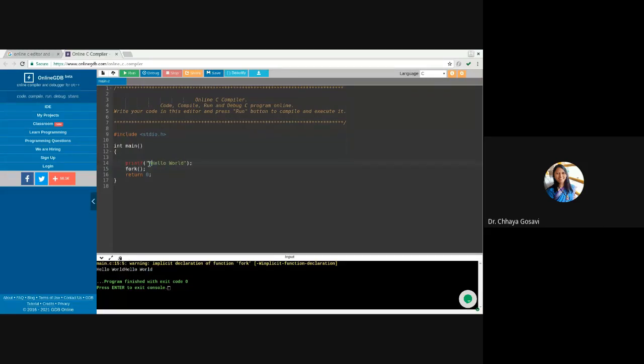I'll put a newline. Again I executed the code, but now it is printed hello world only once.